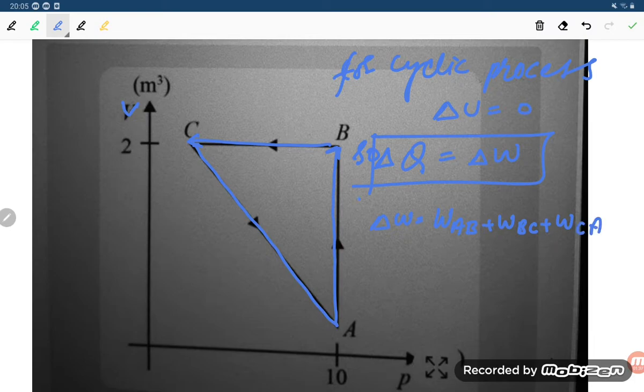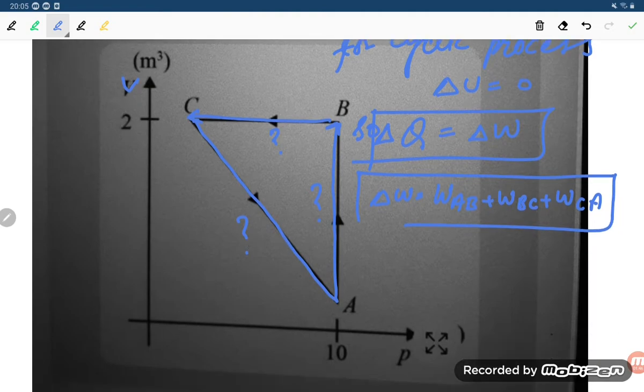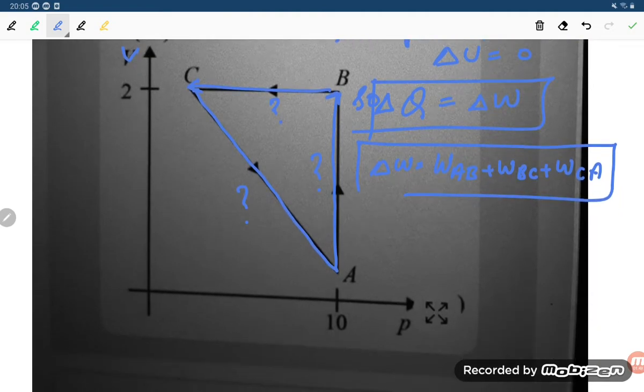This is the total work done, means how much work done is there from A to B, then B to C, then C to A. Now dear student, when you talk about BC, there is no volume change. Here is constant volume, so delta V is equal to 0, so work will also be 0 in this case. So W_BC is equal to 0.